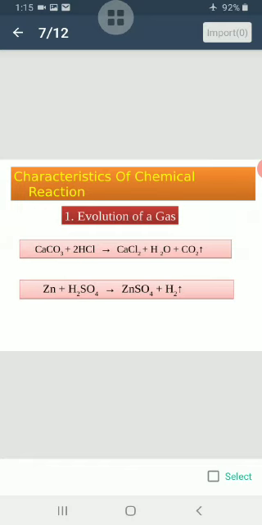The equation is given as zinc plus sulfuric acid gives us zinc sulfate and hydrogen gas, and the arrow shows that gas is evolved. Similarly, we can take the chemical equation of sodium nitrate that will give us sodium nitrite and oxygen.